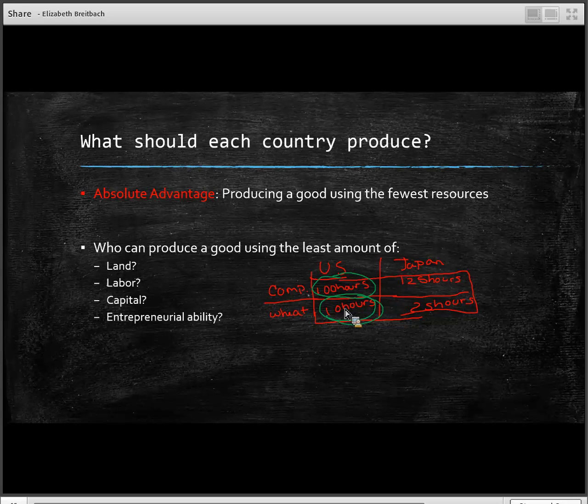Okay, and so again, in this case, we were just looking at who can produce the good with the least amount of labor. This could also be, okay, well, the United States has much more land available so that they're better suited to produce wheat, and so we could produce wheat with the least amount of land. And so again, we could say that since our land is more fertile or whatever reason, we can produce wheat with the least amount of land, and therefore we have the absolute advantage. So it depends on what type of resource you're looking at. Most of the time for our class, we're going to be focusing on those labor hours.